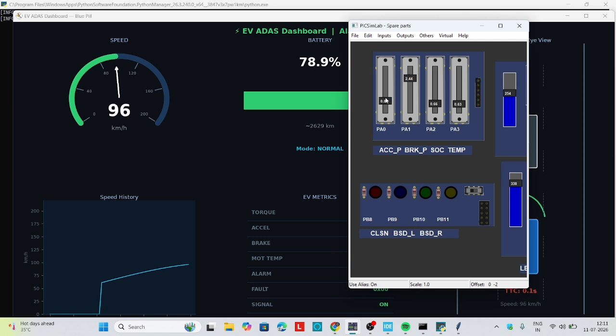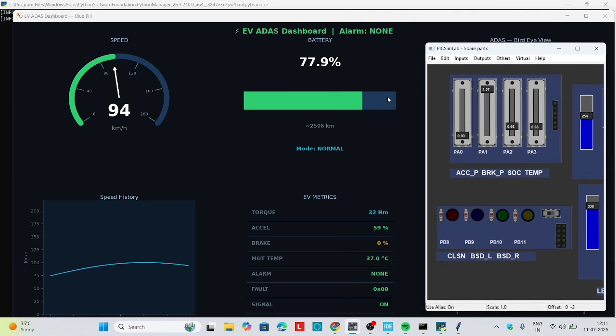It takes time. Now it is gradually decreasing.